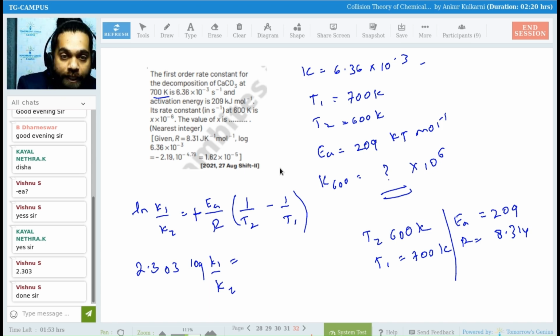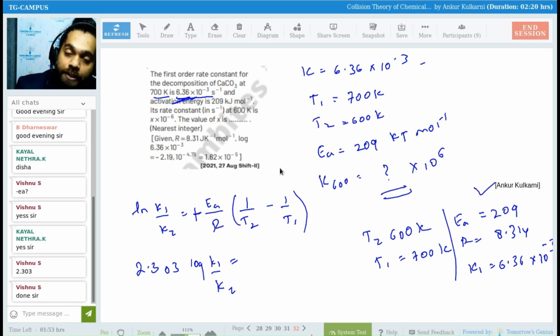For K1 they have already given, that is 6.36 into 10 to the power minus 3. So from this everyone, what we can do? Yes, what we can do, Vishwanath, Yazira, Vishnu?